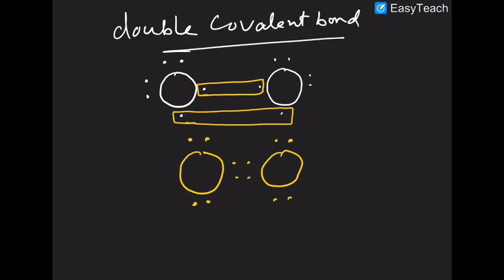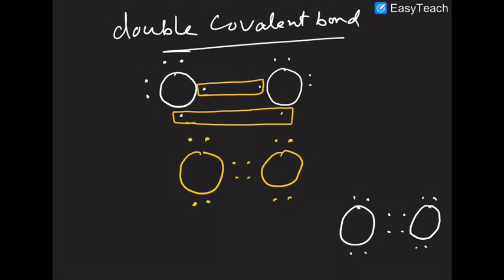So you can easily see what happens here in this case. I am repeating once more. Look at the oxygen electronic picture once more. This is the oxygen electronic picture.